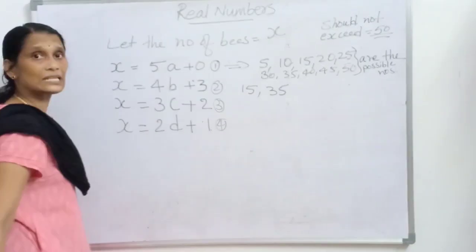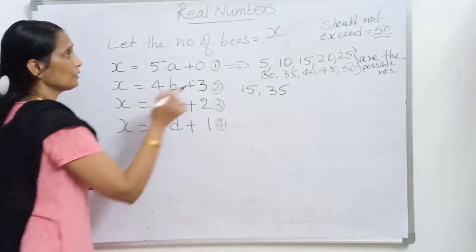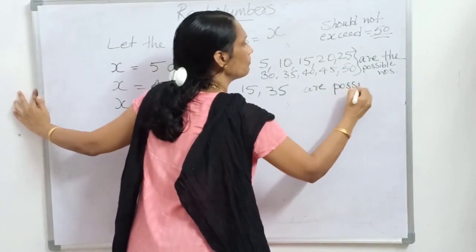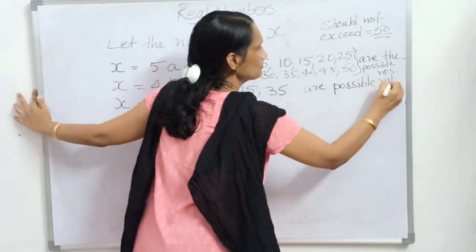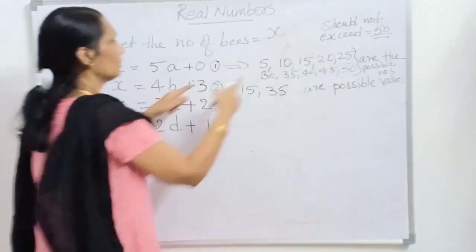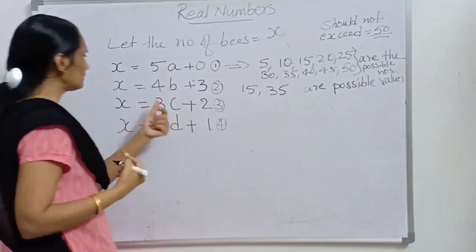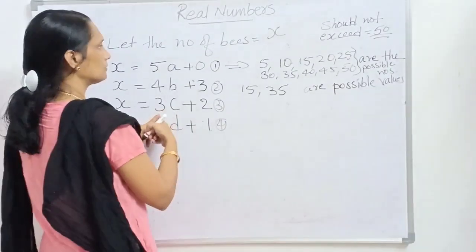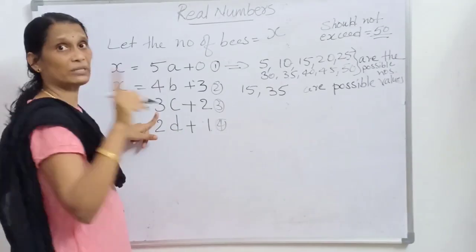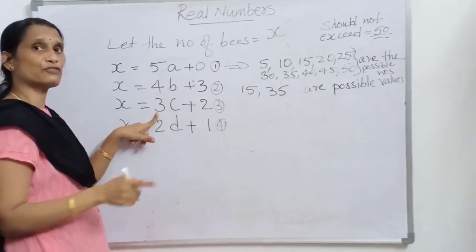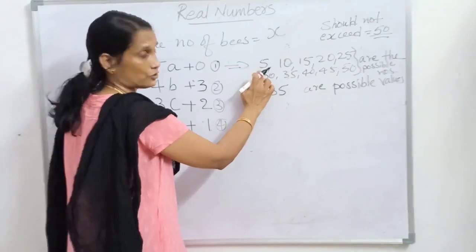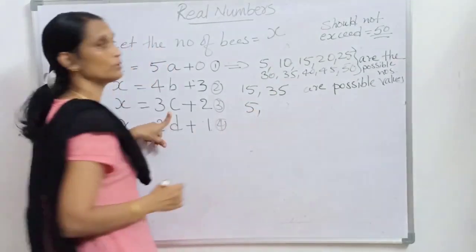Okay, now let us see the next case. Which among these are the possible numbers? Let us take X is equal to 3C plus 2. Which among these numbers can satisfy this equation? If we take C as 1, which means 1 bee is sitting on each flower, it will be 3 into 1 plus 2, 5. Okay, 5 is in this set. So 5 can be a possible number.